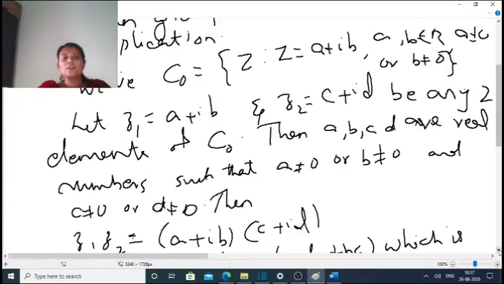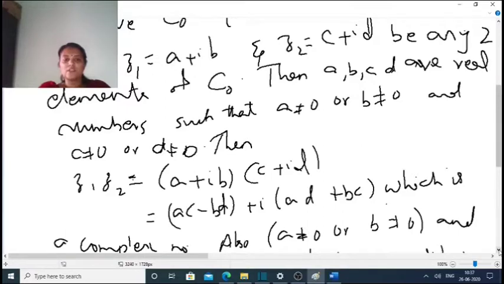Let Z1 equal to A plus IB and Z2 equal to C plus ID be any two elements of C0. Then A, B, C, D are real numbers such that A not equal to 0 or B not equal to 0 and C not equal to 0 or D not equal to 0. Here the operation is multiplication, so we take the product Z1 Z2, that is, A plus IB into C plus ID.